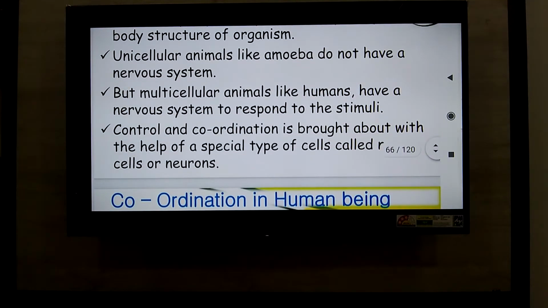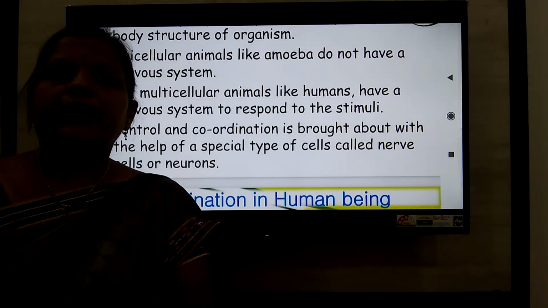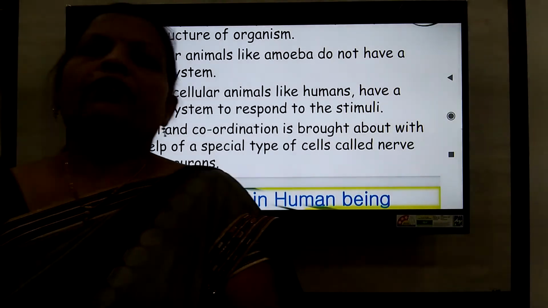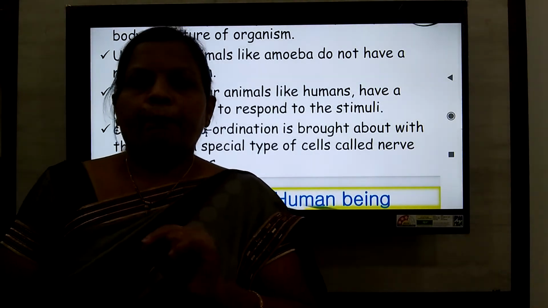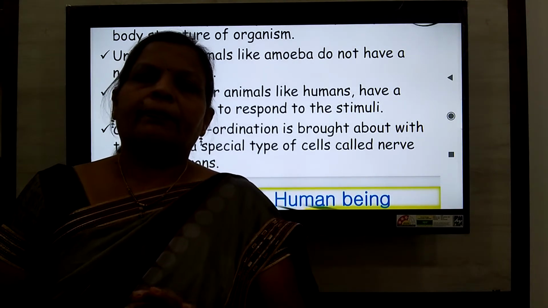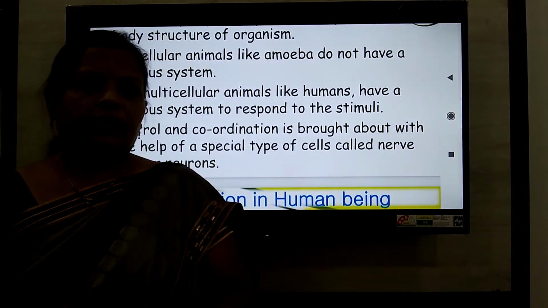In multicellular animals like the human being, they have the nervous system, and the control and coordination is brought about with the help of special type of cells which are called nerve cells or neurons. Friends, the nerve cell or neuron is the basic structural and functional unit of our nervous system.